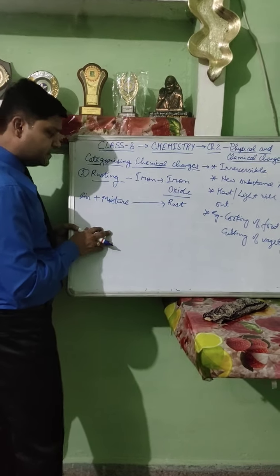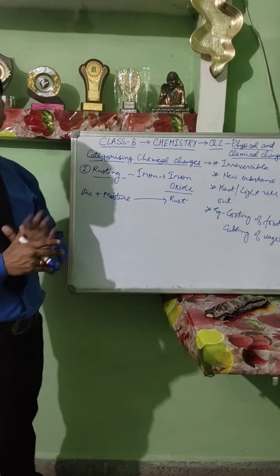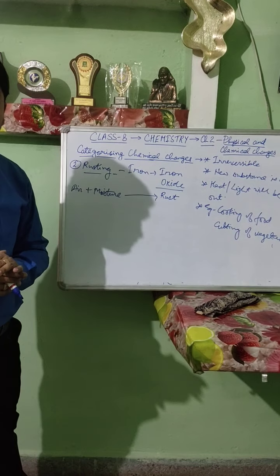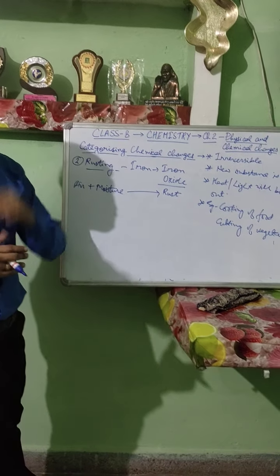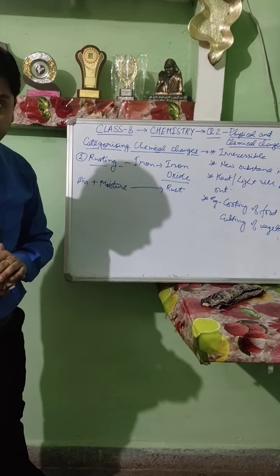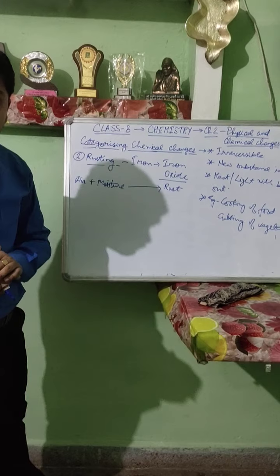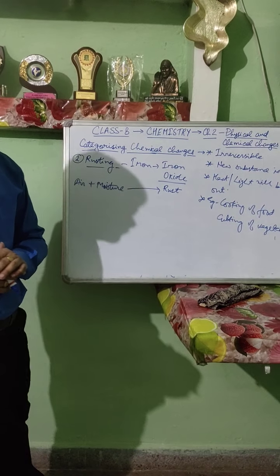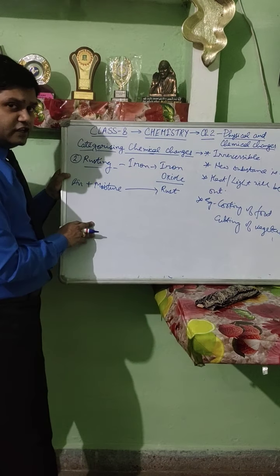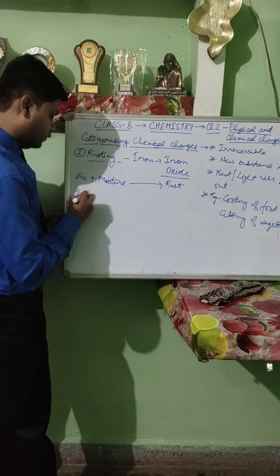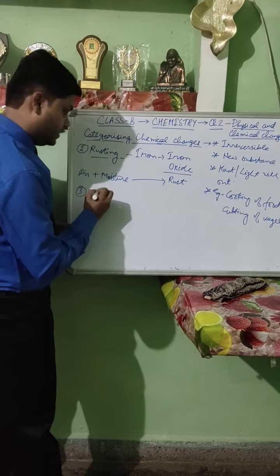This loses the shininess of the metal, leaves the metal dull, and the top layer of the metal gets corroded. When the top layer gets corroded, it loses shininess also, and the metal becomes weak. So this is also a chemical change, because once rusting occurs, it cannot be removed. The shininess of the metal will reduce.